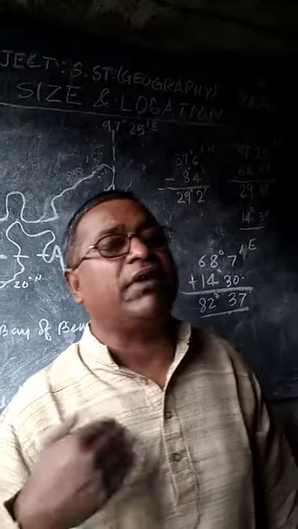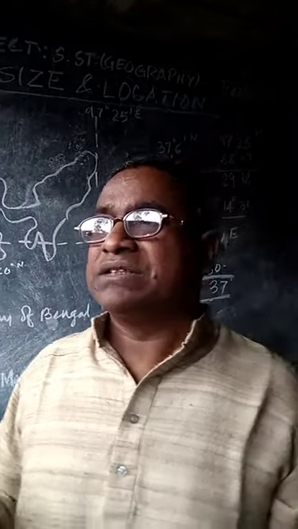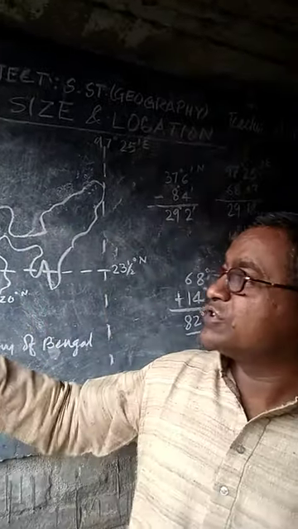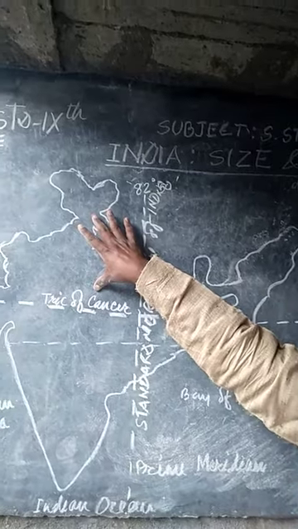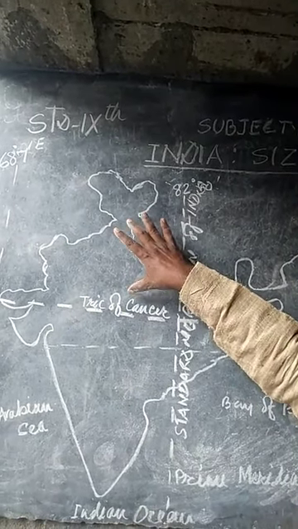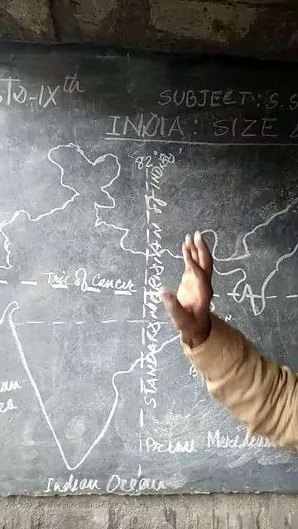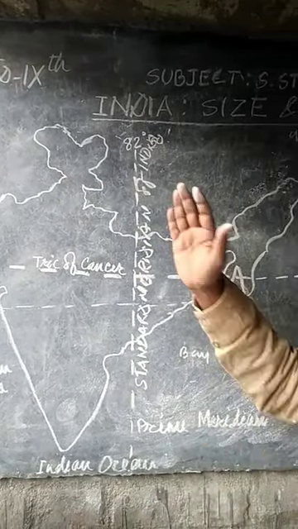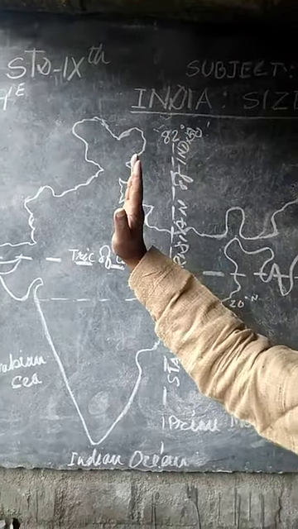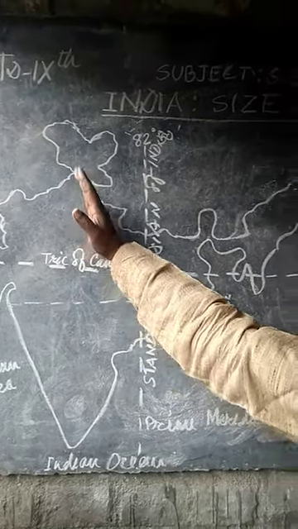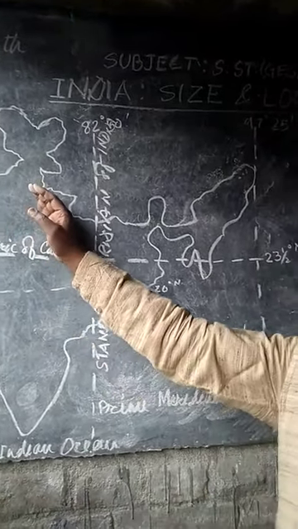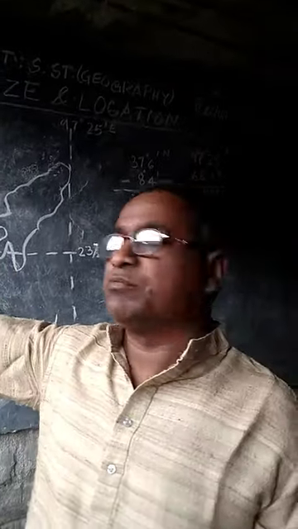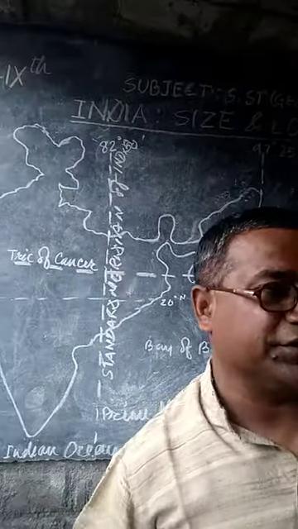The areas which are far from the equator, the sun rays fall there in a slant way, and the duration of night in winter is larger and the duration of day in winter is lower, while on the other hand the duration of day is larger in the summer season, and the duration of night is smaller in the summer season.